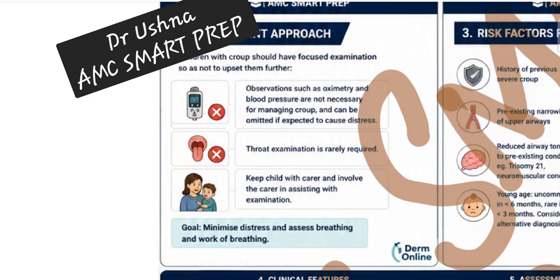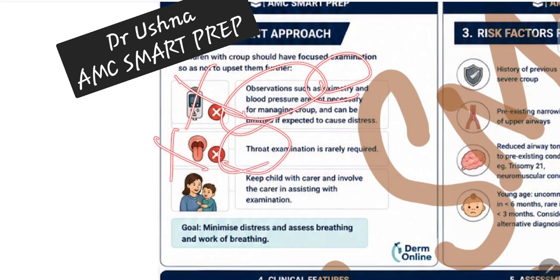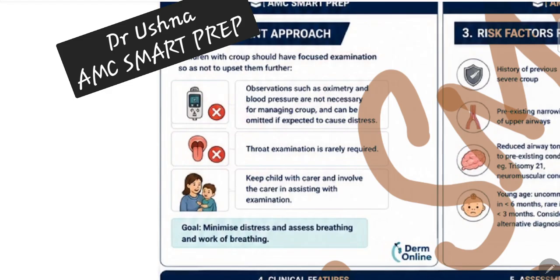Okay, Croup is a barking cough. Just remember, like a dog is sitting in front of you. No, pardon, a child is not a dog, but if you see a dog in front of you, what would you do? You will not disturb that dog. Let whatever the dog is doing happen. So just remember, the barking, dog-like cough is Croup. So you do not want to disturb the child at all. Okay, so the observations required: oximetry not required, blood pressure monitoring not required, throat examination not required. Many times they give you an option that you have to do throat examination, pulse oximetry, or auscultate the chest.